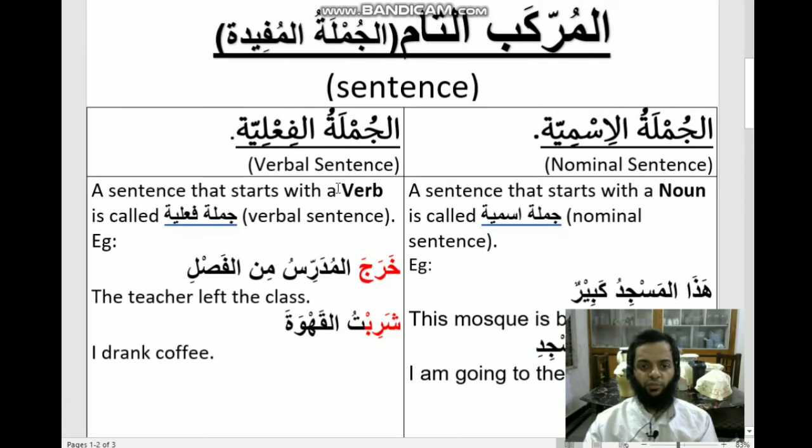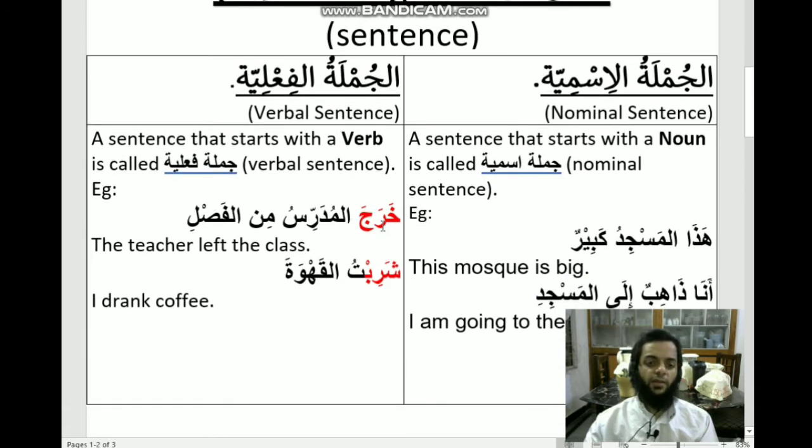And here are the examples of a verbal sentence. Kharaja al mudarrisu min al fasli, the teacher left the class. Sharibtul qahwata, I drank coffee. Qahwa means coffee. Kharaja and sharib are both verbs, so both these sentences started with a verb, which makes these sentences verbal sentences.